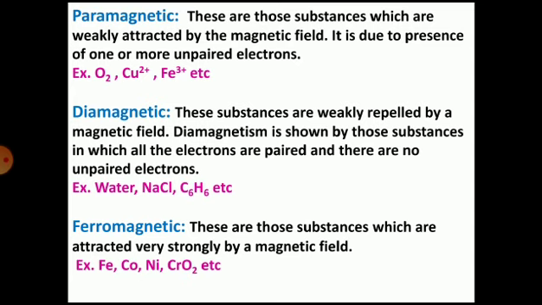When substances are placed in the magnetic field, the domains get oriented in the direction of the magnetic field, and due to that it is strongly magnetized, and therefore ferromagnetic substances are attracted very strongly by the magnetic field, due to the domains getting oriented in the direction of the magnetic field. For example, iron, cobalt, nickel, and chromium dioxide. These are the examples of ferromagnetic substances.